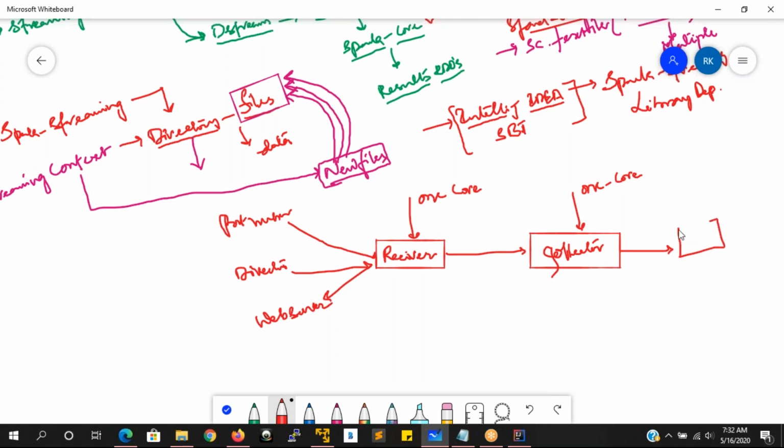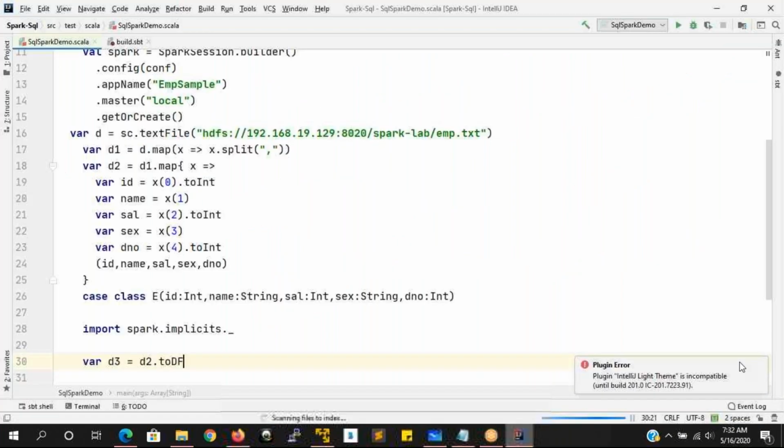It is going to write to your HDFS location or your RDBMS server or somewhere that we are going to write it. So there will be a receiver. To receive the data, we need to have one core processor, and to collect that received data and write the data to your other locations, so HDFS or RDBMS server, then we need to have one more core processor. So that is the reason in any application, if you see, we are going to set up at least two core processors here.